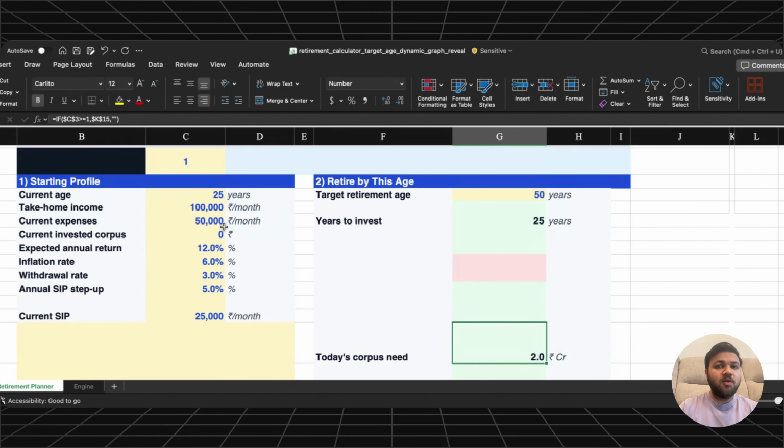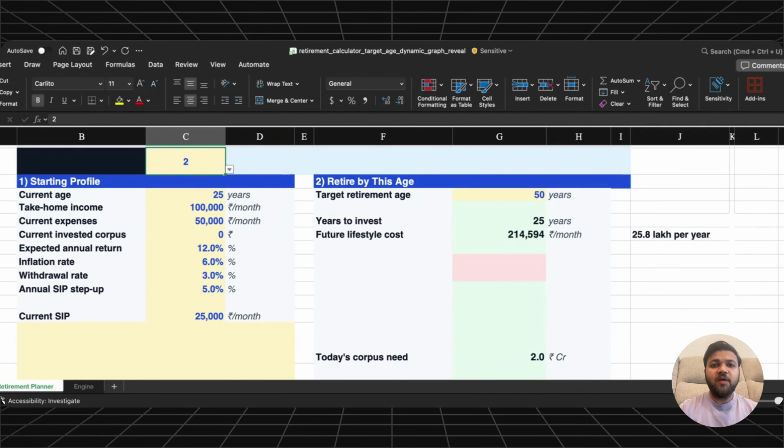This is where many people stop. They say, okay, I need 2 crores to retire, but that is incomplete because this person is 25. They're not retiring today. They may retire 15, 20, or 25 years from now, and inflation completely changes that number. Let's look at how inflation affects this person. Today, this person spends 50,000 per month, but if inflation is 6%, the cost of the same lifestyle keeps increasing every year. This does not mean that they are living a more luxurious life. This is the same lifestyle, but because of inflation, the cost goes up. If this person retires at 50, the same lifestyle becomes roughly around 2.15 lakhs per month.